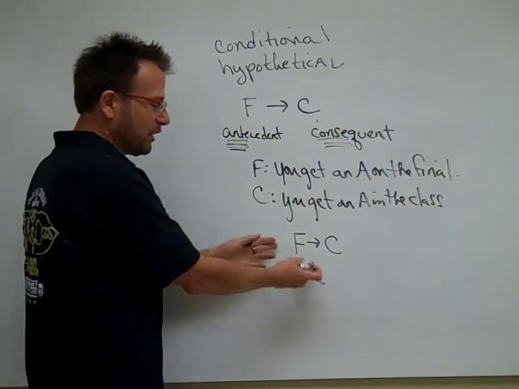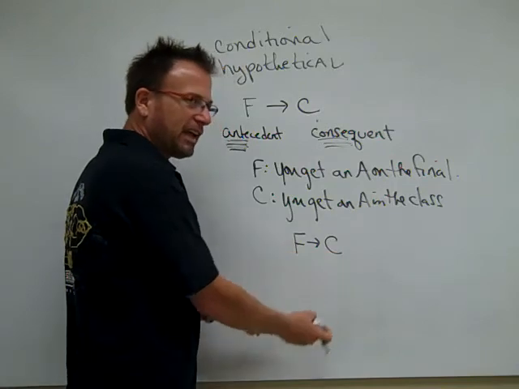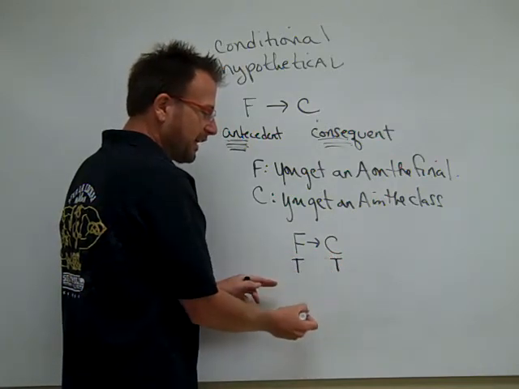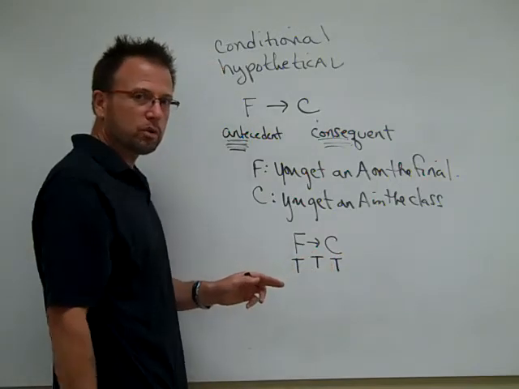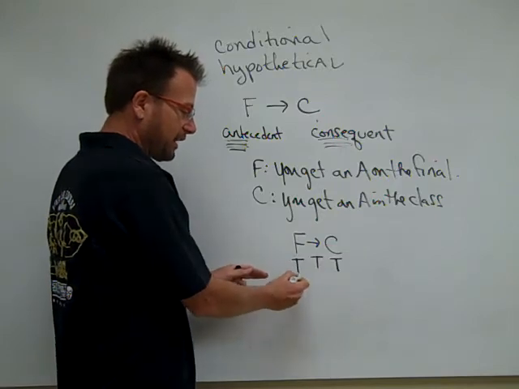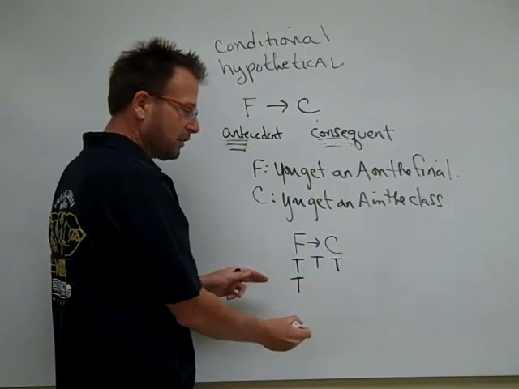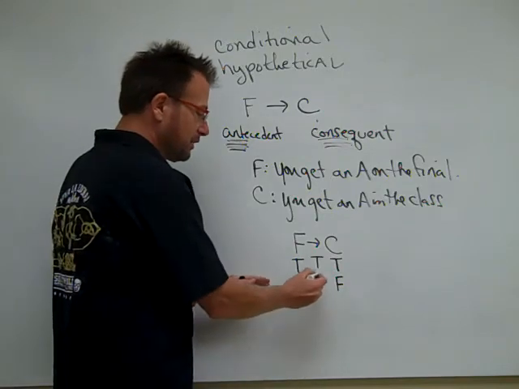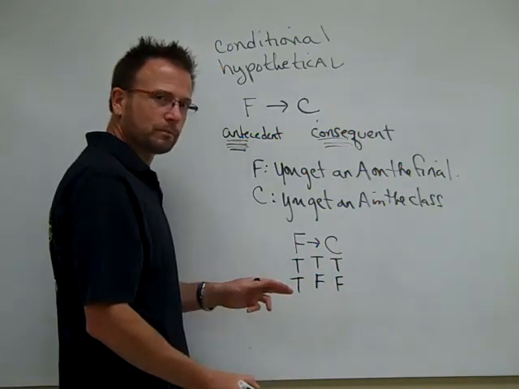If I assert if you get an A in the final, then you'll get an A in the class, and you did get an A in the final, and you did get an A in the class, then my statement was true. If I assert that, and you did get an A in the final, and you did not get an A in the class, my statement is false.